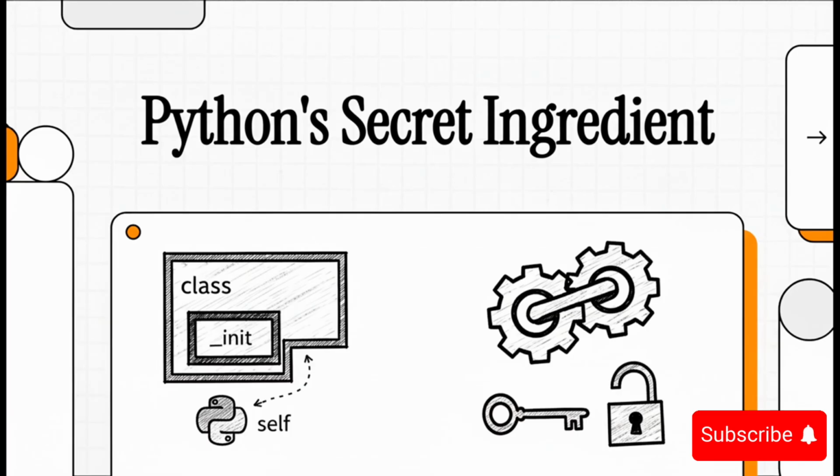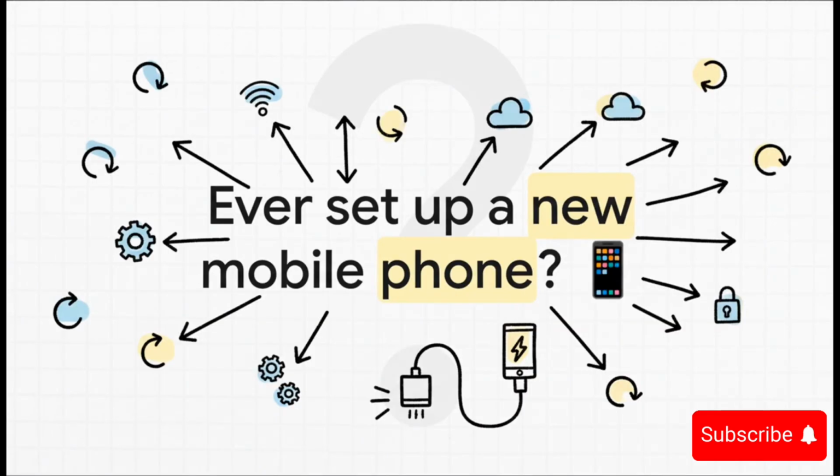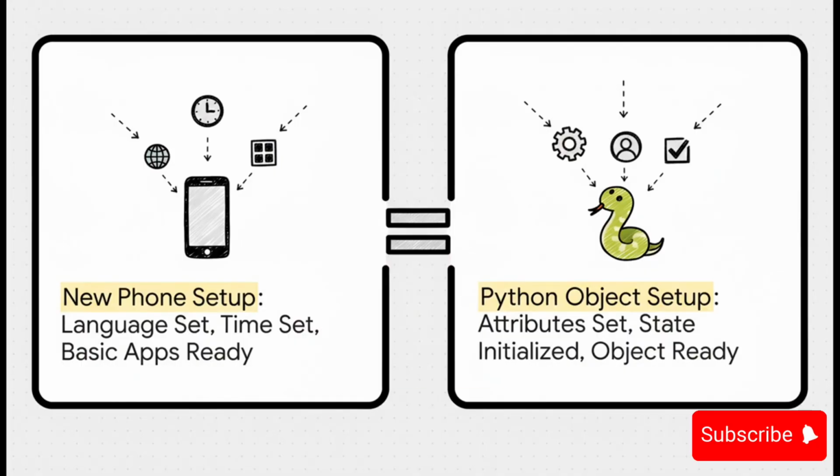Let's get into it. Okay, let's start with something we've all done, setting up a brand new phone. You pull it out of the box, you hit that power button, and what happens next? It doesn't just throw you onto the home screen, right? Nope. It walks you through a whole setup process, one step at a time. You pick your language, you connect to the Wi-Fi, set your time zone, and by the time you're done, the phone is perfectly configured and ready to go.